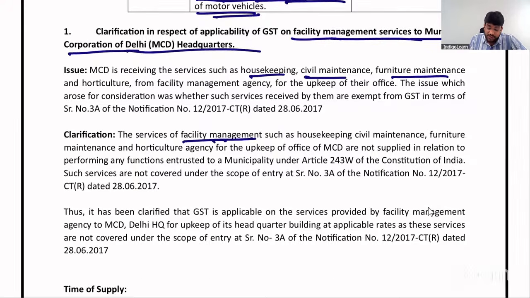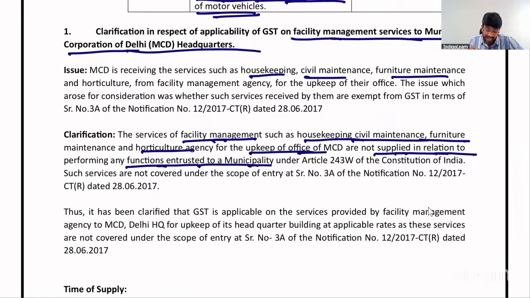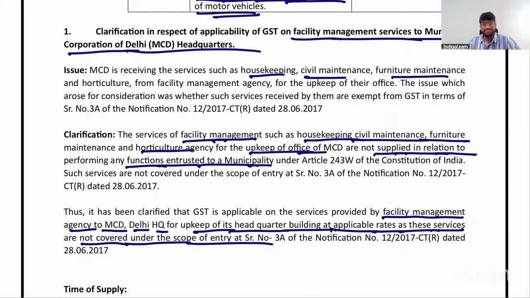The services of facility management such as housekeeping, maintenance, furniture, horticulture agency for upkeep of office are not supplied in relation to performing any function entrusted to a municipality. Thus, it has been clarified that services provided by facility management agency to MCD Delhi headquarters for upkeep of headquarters building are taxable at applicable rates, as these services are not covered under exemption.